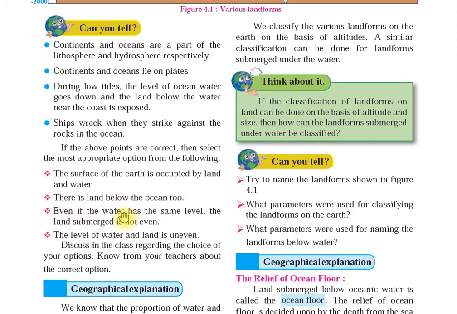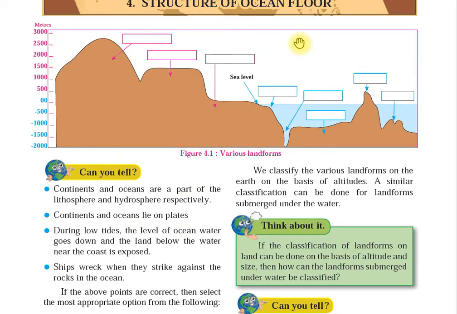Even if the land and water have the same level, the submerged land is not even. Submerged means the part of the land which is underwater. The land is not the same; it is uneven. Sometimes slopes are there, sometimes deep slopes. The level of water and the land is uneven. Uneven means what? It is not the same. Look at this diagram. See here, the level is never the same.